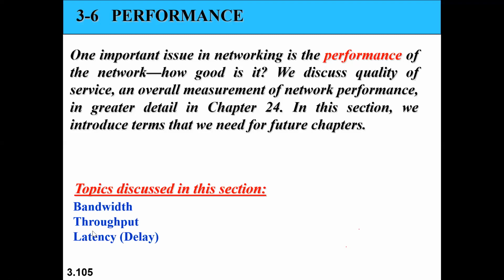The second one is throughput. I have a bandwidth, as I said, of 5 Mbps. In that 5 Mbps, the whole 5 Mbps cannot be used. Only 3.5 Mbps is used. That means whatever you have sent, you have received properly at the receiver. The remaining 1.5 Mbps is lost. It is of no use; you have not considered that area itself. That means the throughput of that is 3.5.